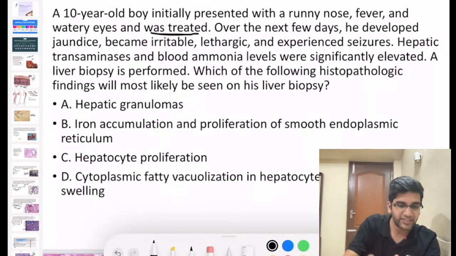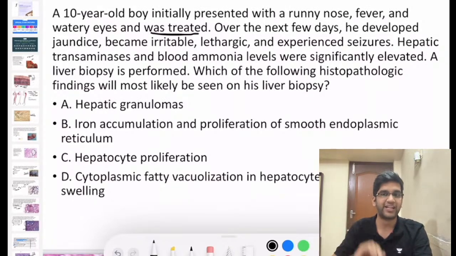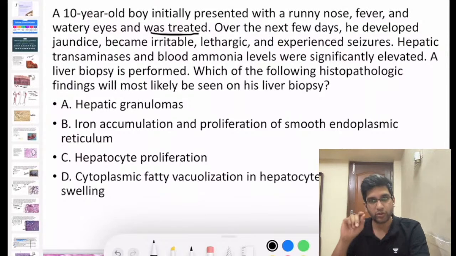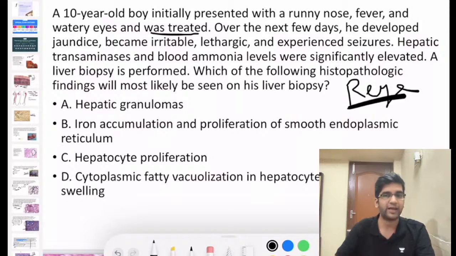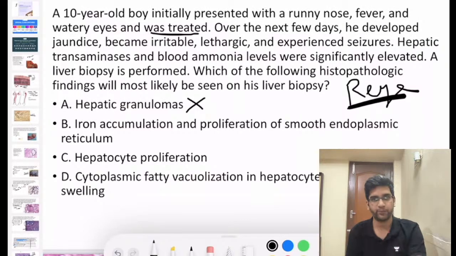The only information which I concealed here is the treatment with aspirin, right? So now I gave you the clue, I gave you the diagnosis. This is a classical case of Reye's syndrome. What do you think will happen in Reye's syndrome? Which options will be correct in Reye's syndrome? Reye's will not have granulomas. Reye's is an acute problem.